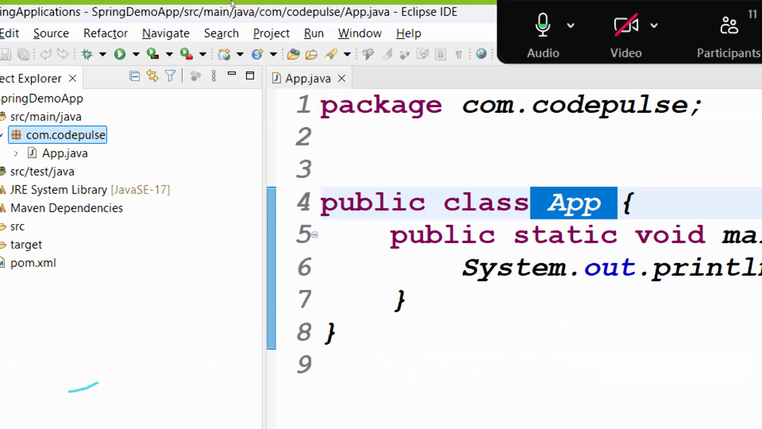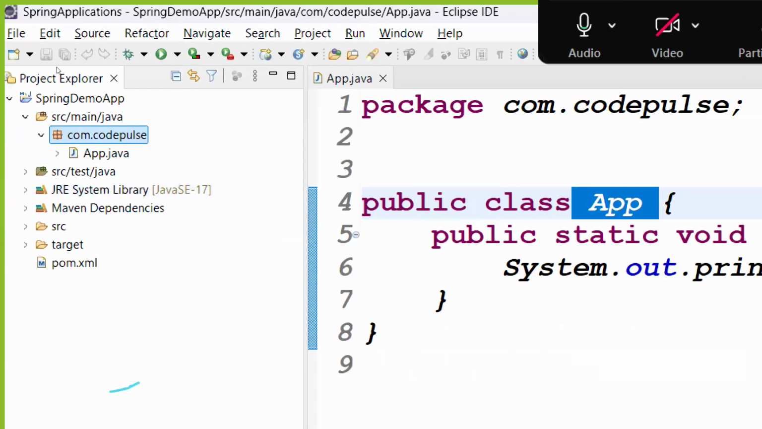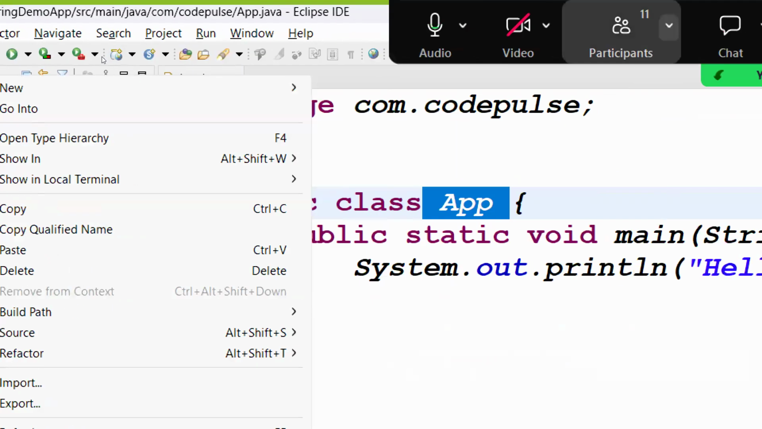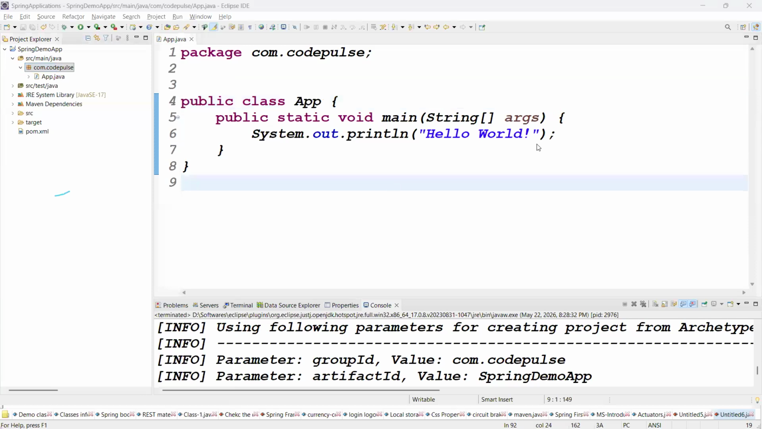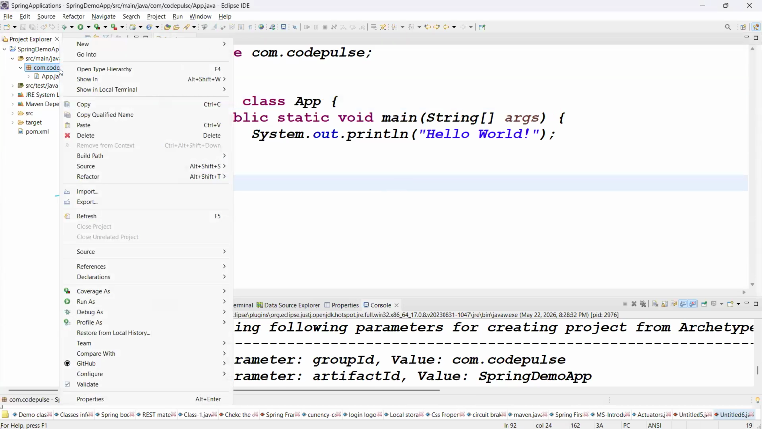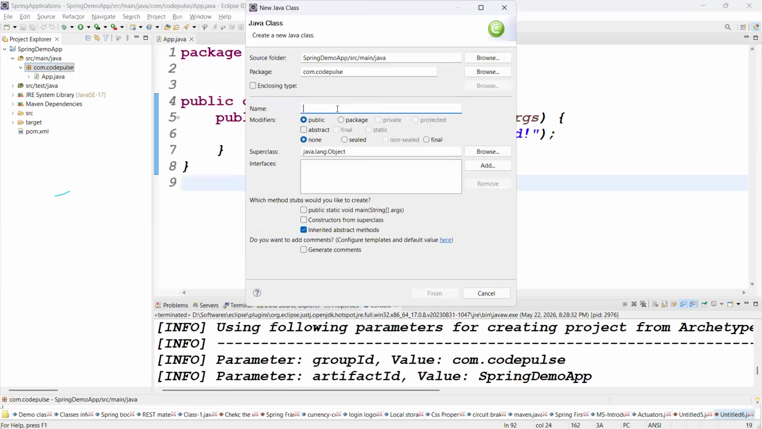Guys, how to create the new class? To create the new class, right click on this package, right? Guys, please respond when I ask the question. What you should do? You right click on what? Package. Right click on the package, go for the new. Go for the class.